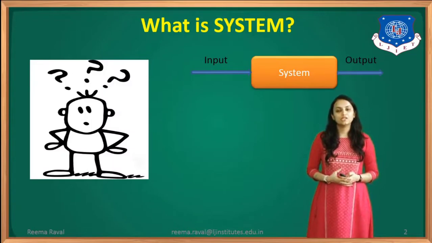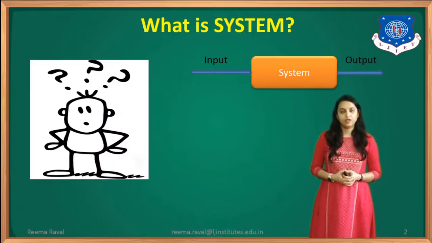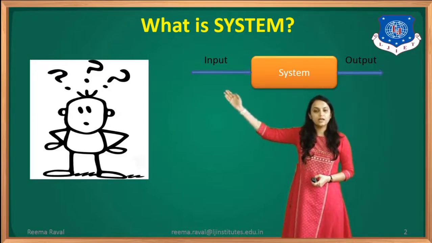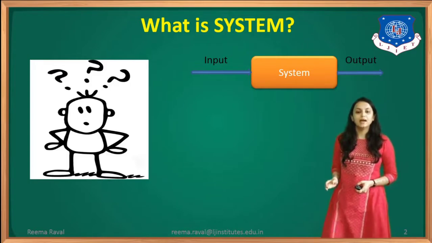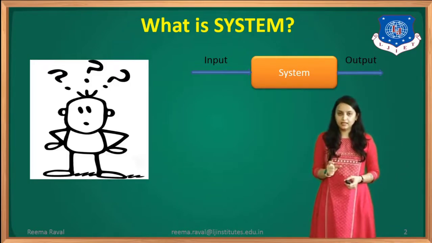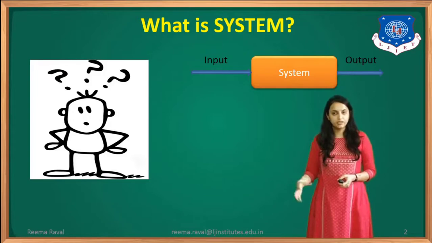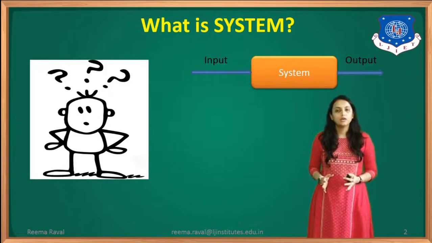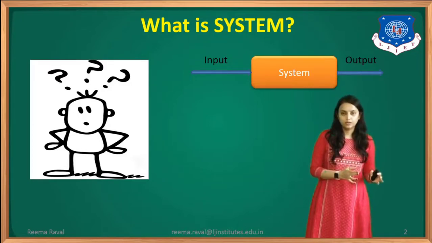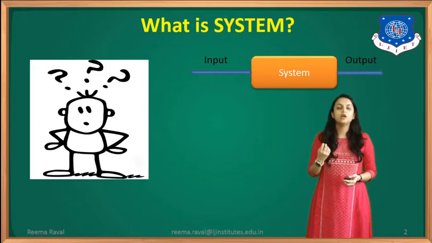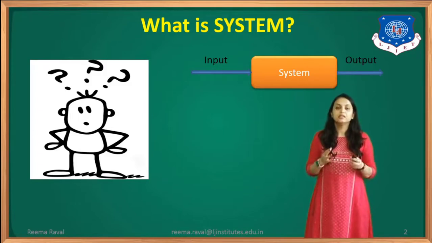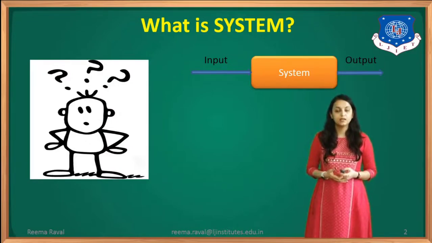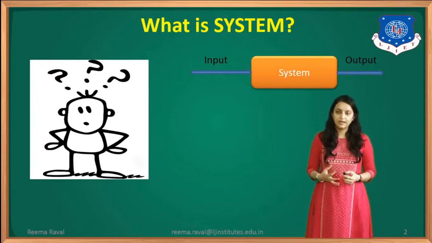So first of all, here the question arises, what is a system? Basically, you can see over here, a system is something where input is given and from which the output is obtained. That means a system is an entity to which input is given and according to the system design, output is obtained according to our desired output. That means whatever the desired quantity or desired feature is, that is obtained at the output side using the system function.